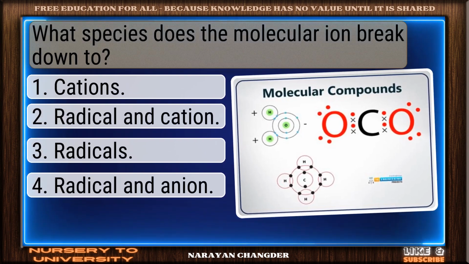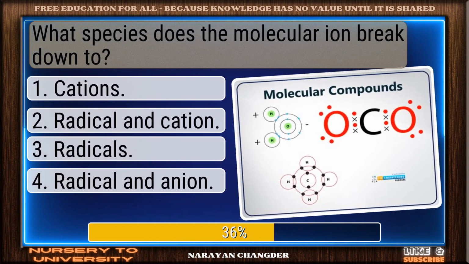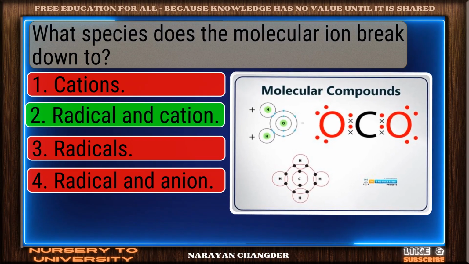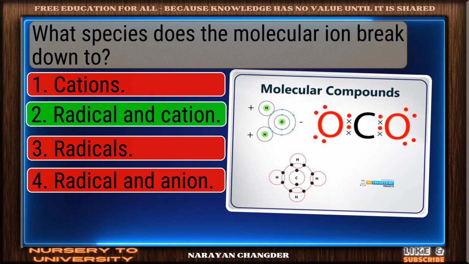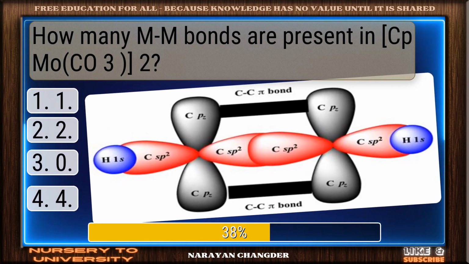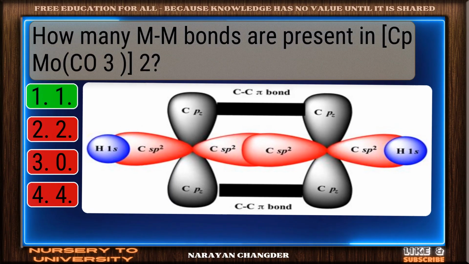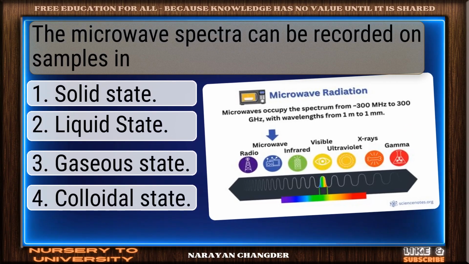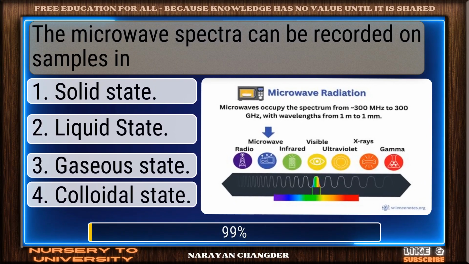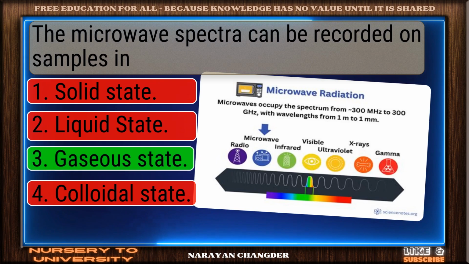What species does the molecular ion break down to? Good thinking. Radicalization is the right answer. How many MM bonds are present in 2? Perfect. 1 is the correct choice. The microwave spectra can be recorded on samples in. Smart pick. Gaseous state is the correct choice.